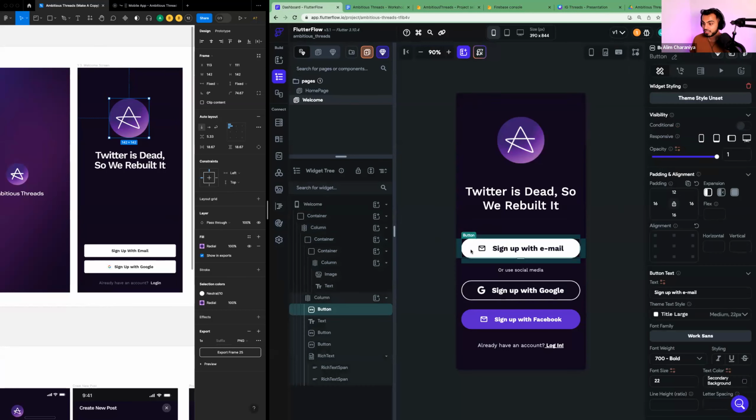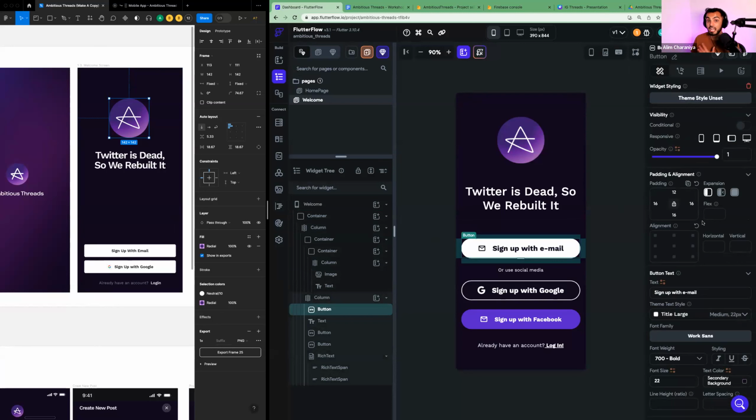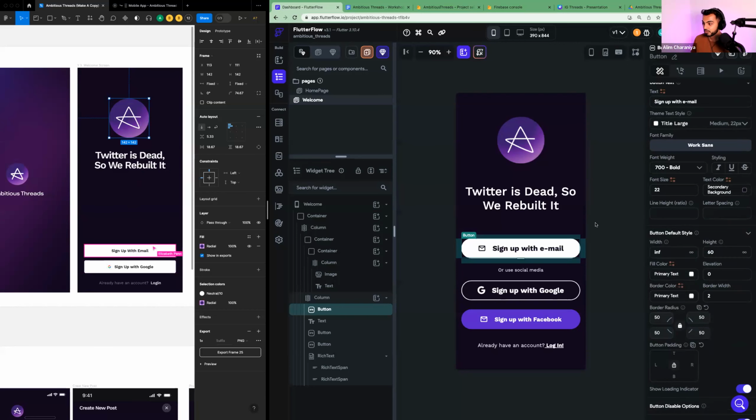So the first thing that's obvious is that these buttons are round when our buttons need to be square. So again, we're going to click on the button and we're going to find the border radius property. And I know these properties by heart because I've been a developer and I know CSS really well. As you guys also learn how to build apps, you're going to know all the properties that exist too. It just takes a little bit of time.